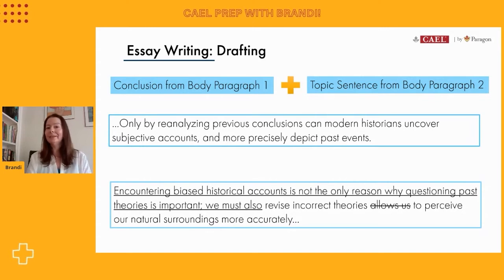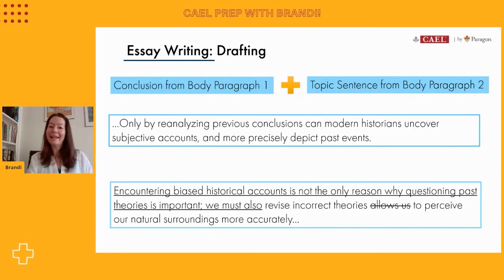I now need to introduce, though, the topic sentence of this paragraph. So that comes next. I've got, we must also revise incorrect theories to perceive our natural surroundings more accurately. So I felt it was necessary just to add that simple transition also. What that means is I'm creating yet another reason why it's important to return to the past. And you notice that by rewriting this paragraph structure a little bit, I've had to take out a few words within that structure. So I removed the words allows us because now it blends together more smoothly. So I'm much happier now with the transition from the first main idea to the second main idea.